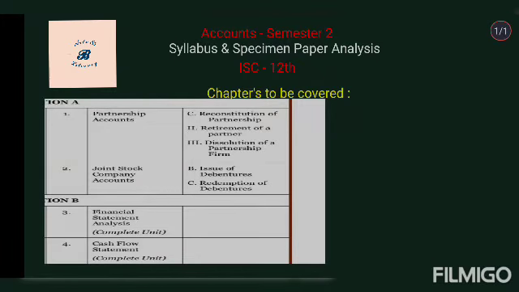The chapters from partnership accounts are the retirement of a partner and the dissolution of a partnership firm. These are the two chapters from partnership accounts, and then the chapters from joint stock company accounts are issue of debentures and redemption of debentures. Then comes Section B, where you have to prepare financial statement analysis and cash flow statement. So these are the total of 6 chapters that you have to prepare for Accounts 12th ISC.